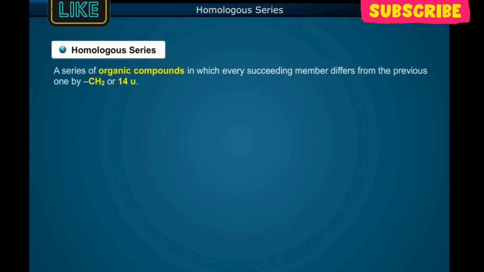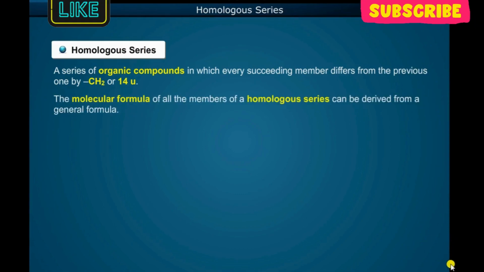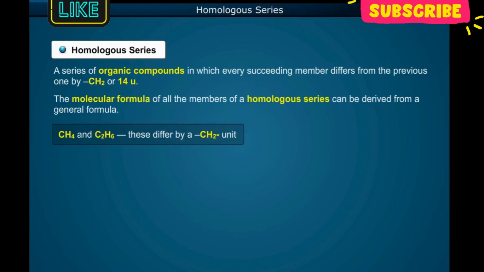Homologous series. A series of organic compounds in which every succeeding member differs from the previous one by a CH2 or 14 unit. The molecular formula of all the members of a homologous series can be derived from a general formula. CH4 and C2H6 differ by a CH2 unit.